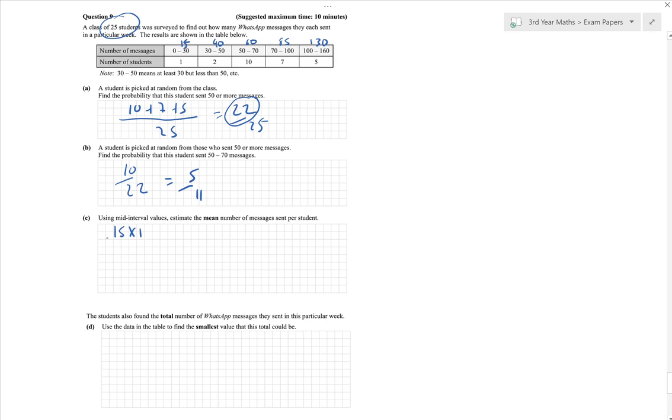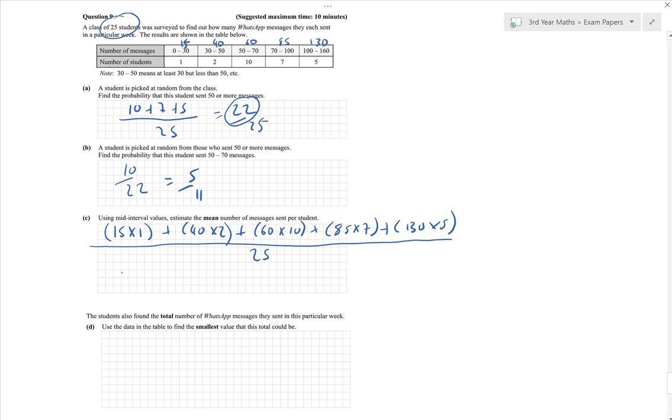15 occurs once. 40 occurs twice. These values are coming from here. 60 occurs 10 times. 85 occurs 7 times, and 130 occurs 5 times. Out of the total number of students, which is 25. Now 15 by 1 is 15, 40 by 2 is 80, 600, 595, and 650, all over 25.